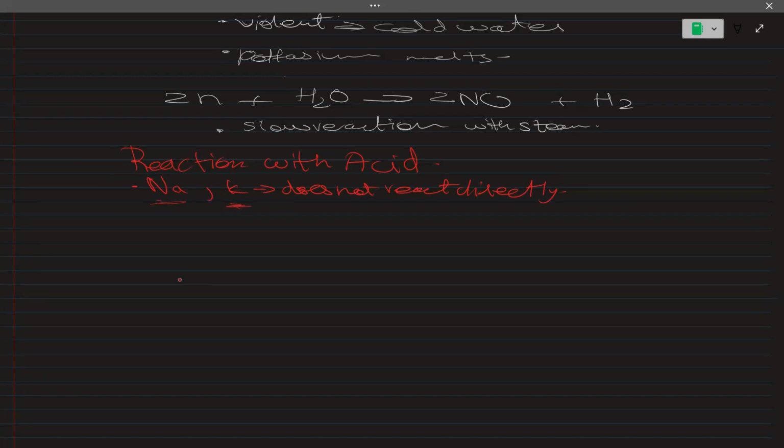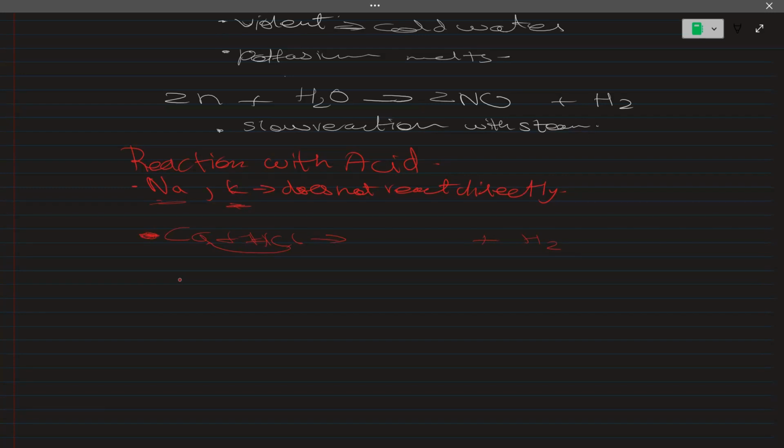But an acid can be reacted with calcium. Let's take HCl, dilute hydrochloric acid. In this, Ca and Cl will get together, and hydrogen gas will be produced, so let's write H2.